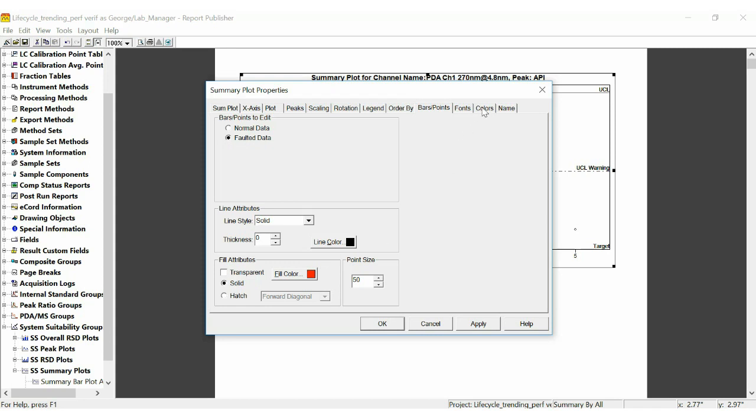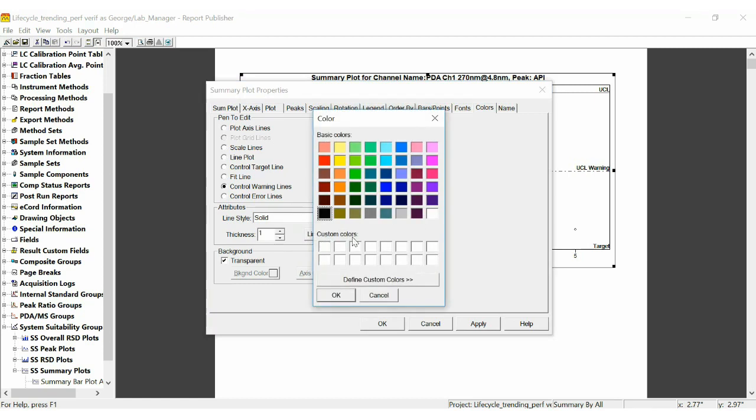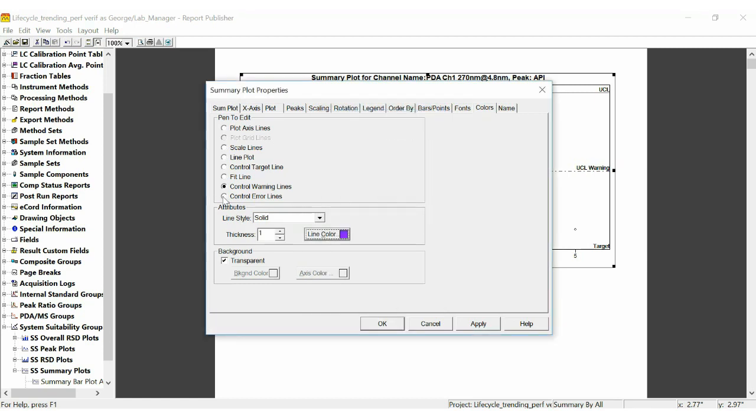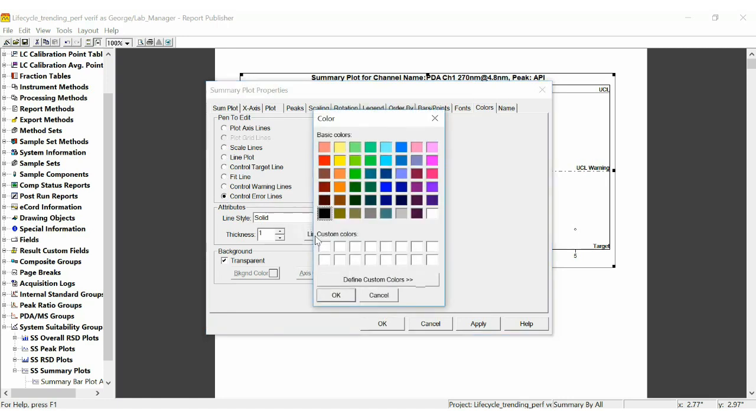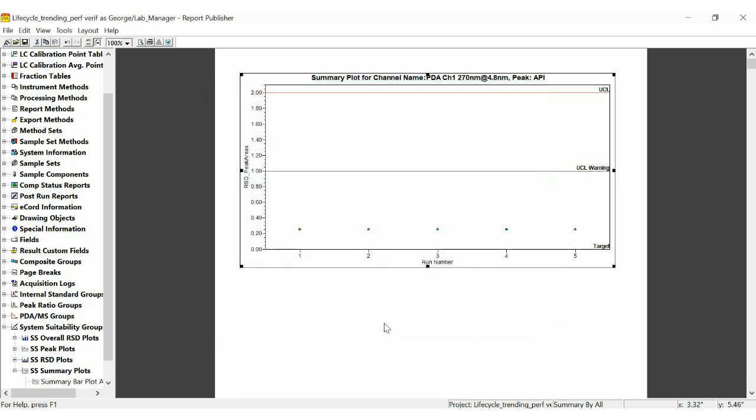And then we can go to the Colors tab, and we can also change the line style and the colors for our warning lines and error lines. So the control warning lines are dash dot. Let's make those a solid line. Now we can change that color. I'm going to take purple in this case for the warning. And for the control error line, which is already solid, let's make that line red. Click OK.